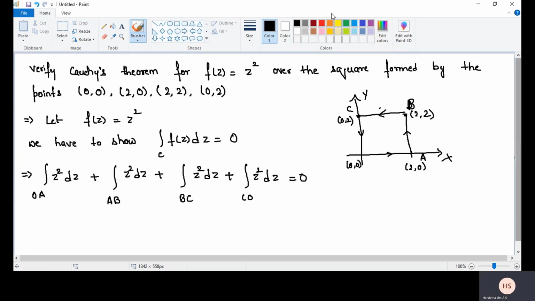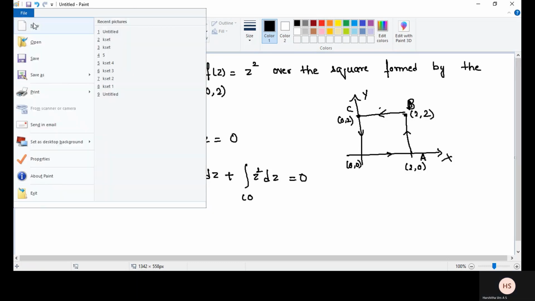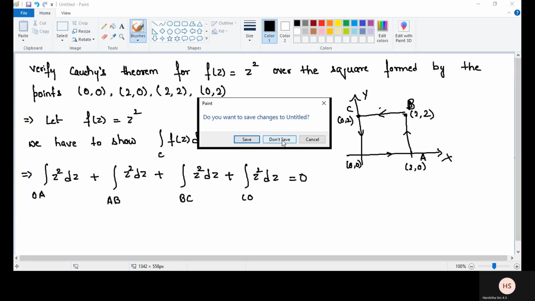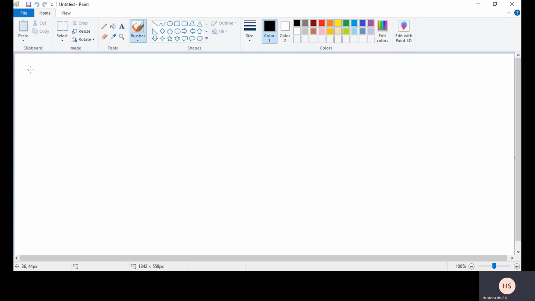Yes, along the curve, first curve along OA. Here the common point is y is equal to 0, that implies dy is equal to 0. X varies from 0 to 2.